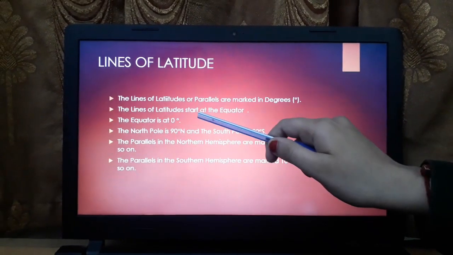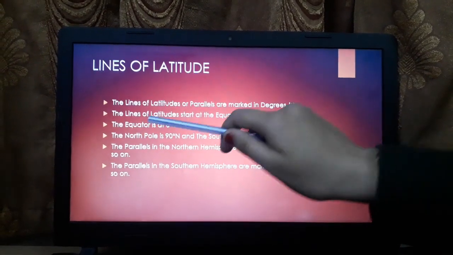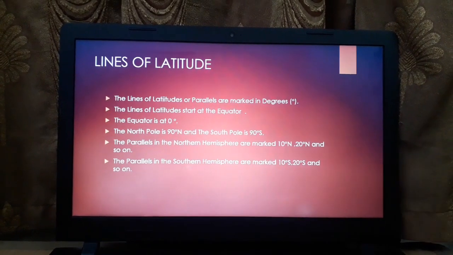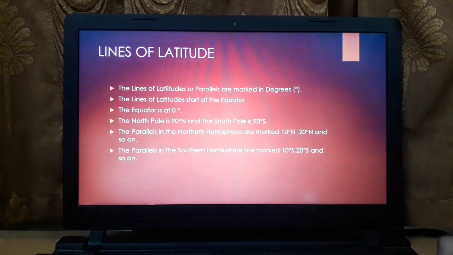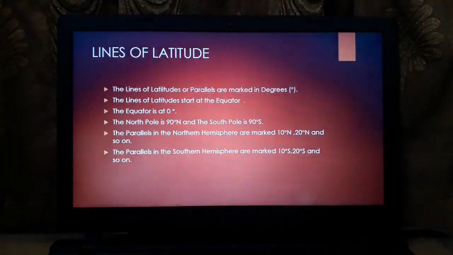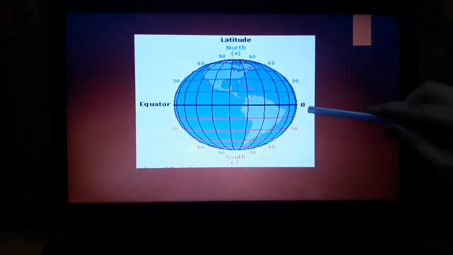Now the topic is lines of latitude. The lines of latitude or parallels are marked in degrees. The lines of latitude start at the equator. As I told you, the equator is also a latitude, so it starts at the equator only. The equator is at 0 degree. Let us see. You can see 0 degree, the latitude, the equator.